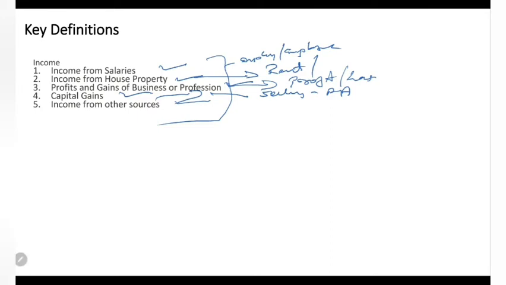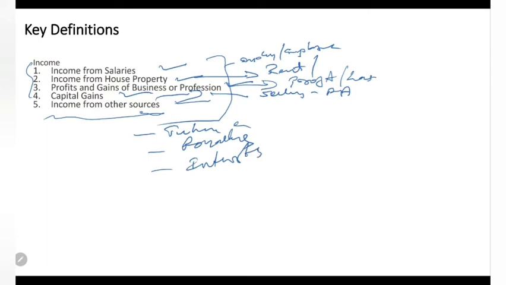And finally, if anything is not falling under these 4, generally it will fall under income from other sources, like tuition fee earnings, royalties, any other earnings, some bank interest, anything which is not falling under the above 4 categories will be part of income from other sources. We will talk about this in detail later.